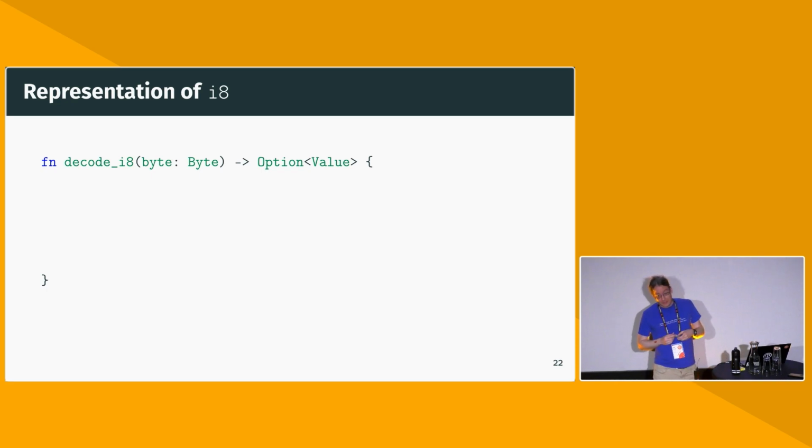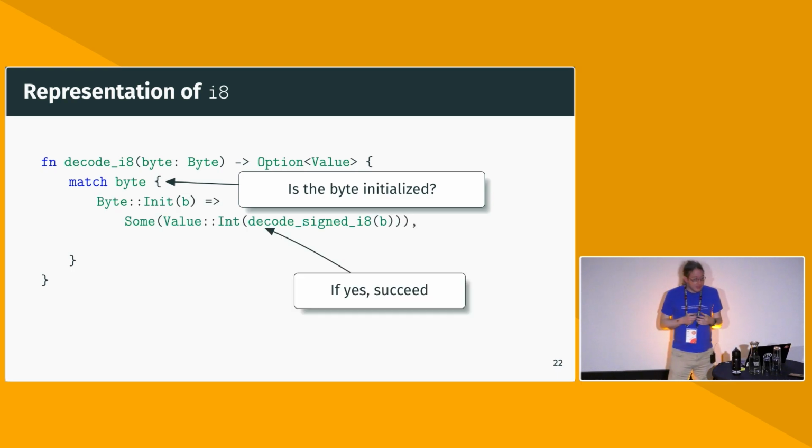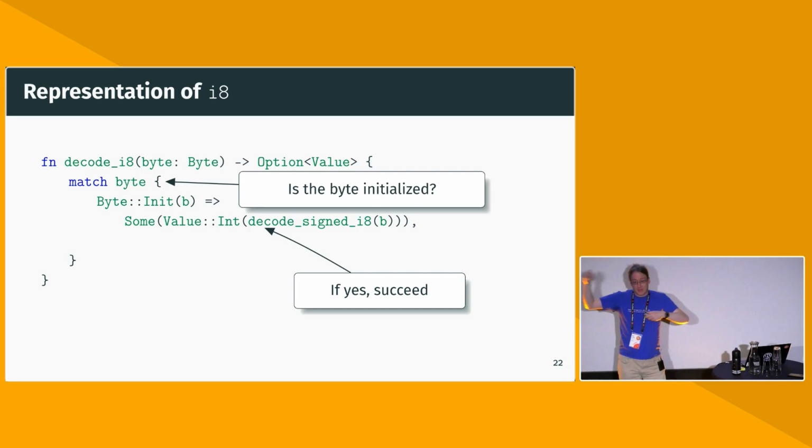So if we want to discuss our example now, there was a type I8, the type I used there. We want to answer the question of what exactly happens when we decode an I8 from its representation. Slightly simplifying here, we're only given a single byte because I8 has size 1. And we have to write this function. Of course, the first thing you do is you match on the byte, because what else could you be doing? We defined bytes earlier, so there are two cases to handle. Either the byte is initialized. In this case, there's a bit of stuff going on here. We have to take the byte and do the 2's complement to get the mathematical integer. Details don't really matter. The point is, this is something you can define.